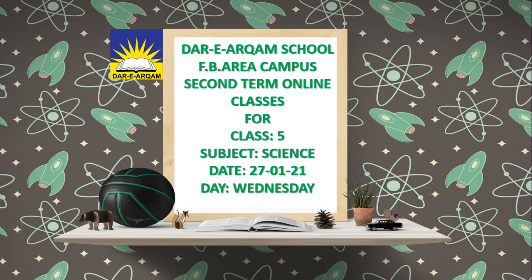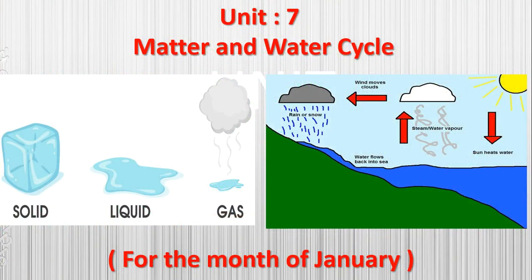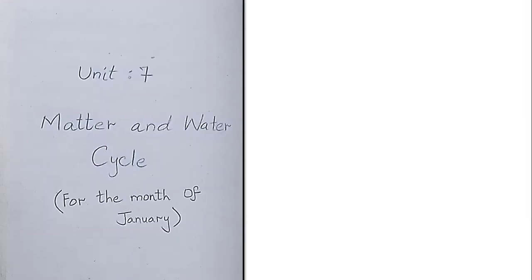Now we are going to do some work on the notebooks. First of all, you have to prepare a unit title page on your notebooks. You have to mention the unit number, unit 7, then its name, matter and water cycle, and kindly mention which month we are going to do the work for, the month of January. Here come some pictures from my copy. I have prepared one title page in my copy. As you can see, I have mentioned the unit number, name and the month as well.